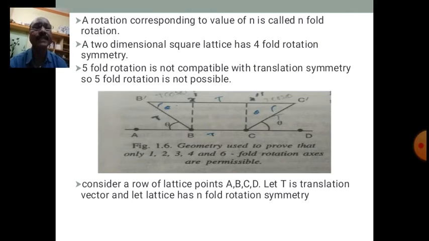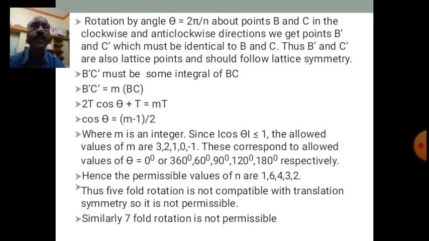Then B dash C dash is equal to t cos of theta plus t cos of theta, plus t, which is equal to t plus 2t cos of theta. It comes out to be 2t cos of theta plus t is equal to m into t, because BC is equal to t.